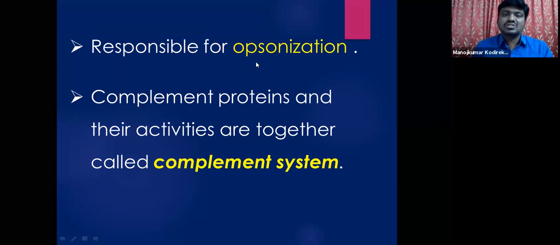And opsonization means nothing but coating on the cell surface, such that they are clearly recognized by the macrophages, natural killer cells or dendritic cells. Because of this coating on the surfaces of the infected cells, it becomes very easy for the natural killer cells or other immune cells to come and bind with these infected cells, and the further process is nothing but cell lysis, which leads to the death of the cell.